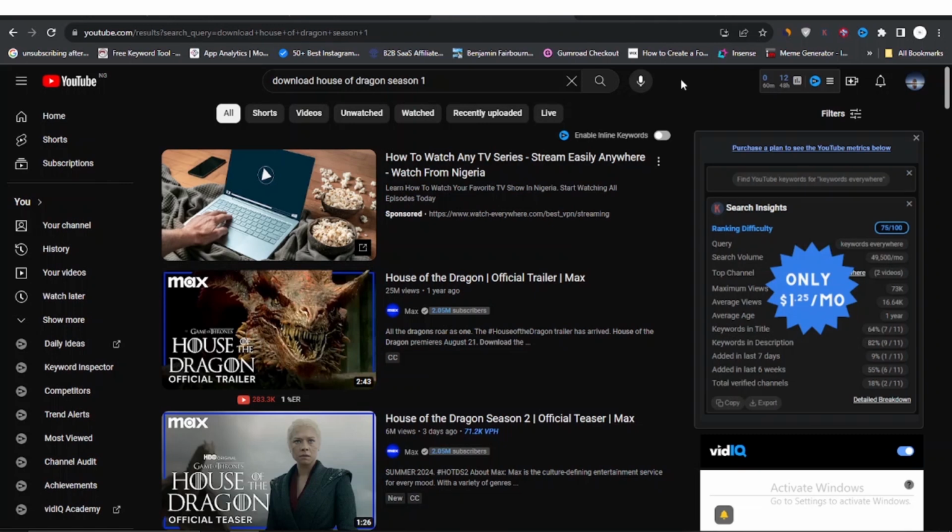Also, I know that this is kind of a black hat affiliate marketing method, or CPA marketing method, because I'm obviously downloading movies, which, if you can call it what it is, is piracy. So if you don't want to do this, then that's fine. But this is a black hat, or kind of black hat, CPA marketing method. So I understand that, because I know I'm going to see a couple of comments talking about that in the comment section.